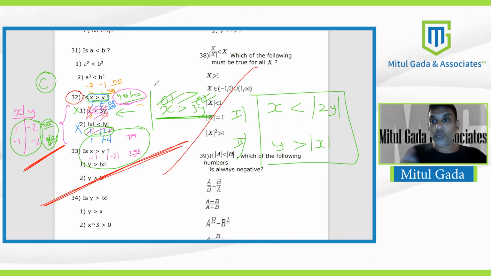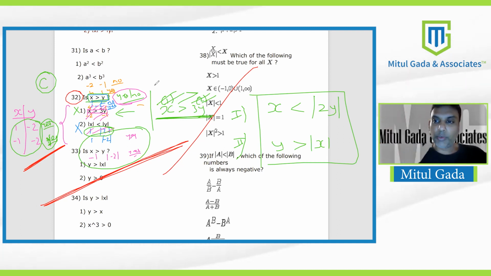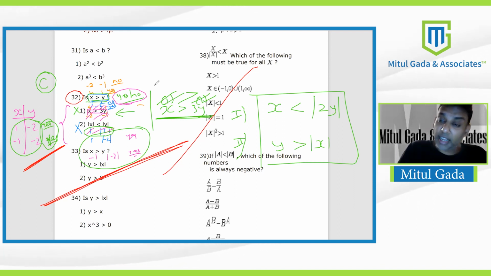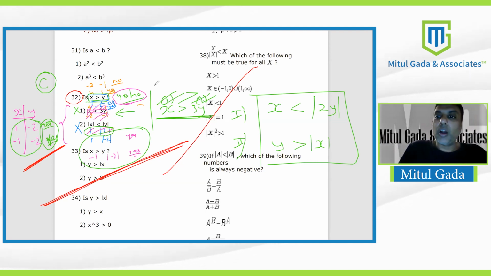I'll start with random, easy small values, 1, 2, 3, 4 types, and see what I'm getting. If I get a yes, I'll try for a no. If I get a no, I'll try for a yes. Same with the second statement. Then I'll combine. If at all I don't get A, B, or D, if the answer is C or E, I will combine. How do I combine?